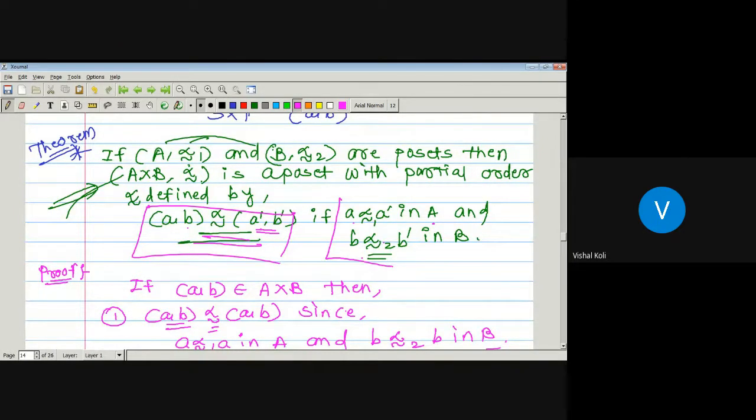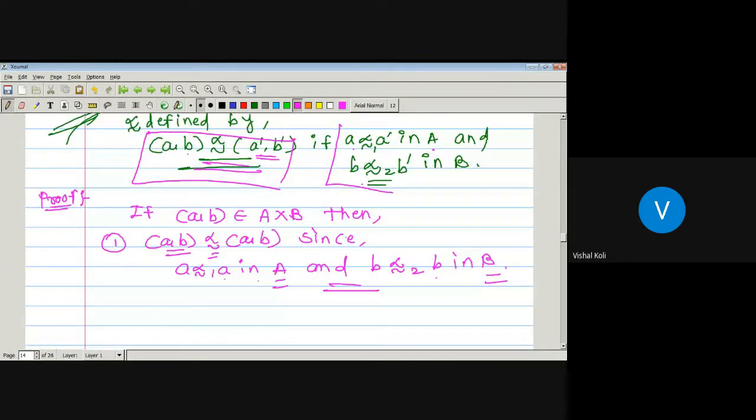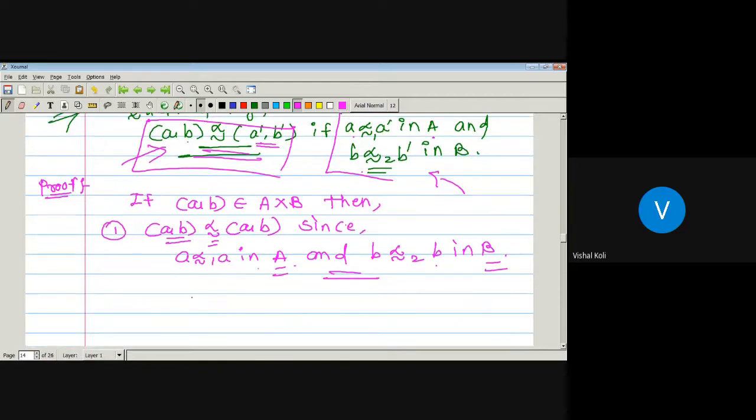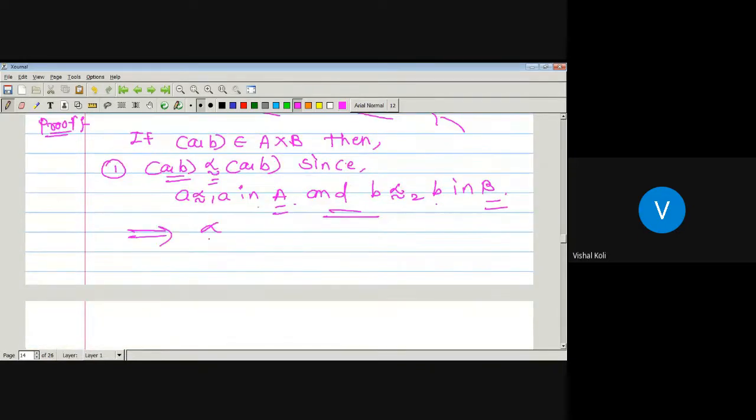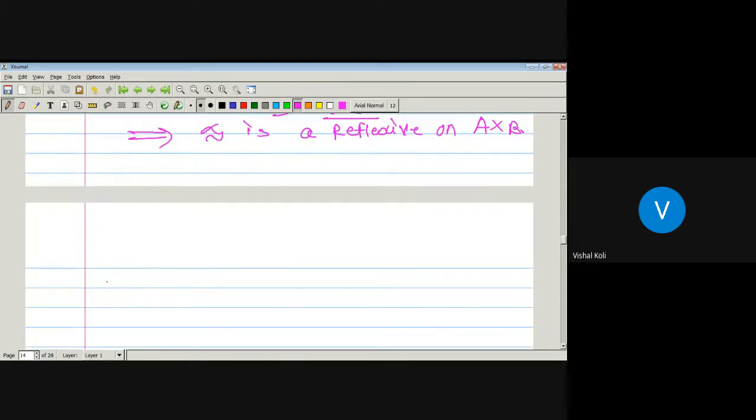As A and B are two posets, each element is related to itself by the reflexive property. So AB is related to AB, which implies our given relation precedes is reflexive on the product set A cross B. So the first condition holds here.